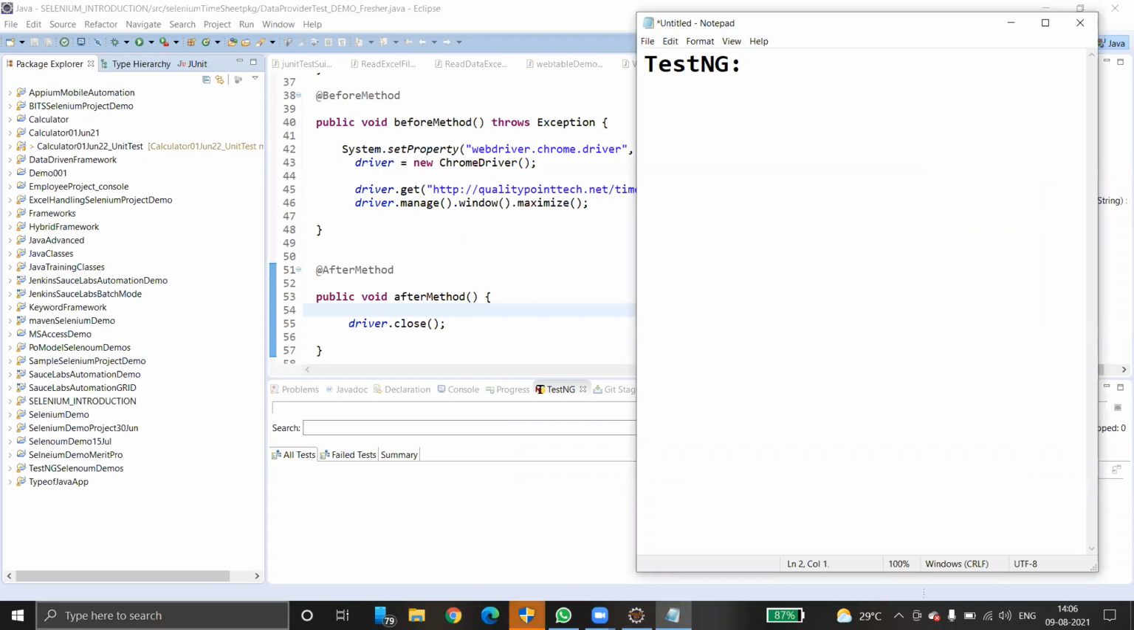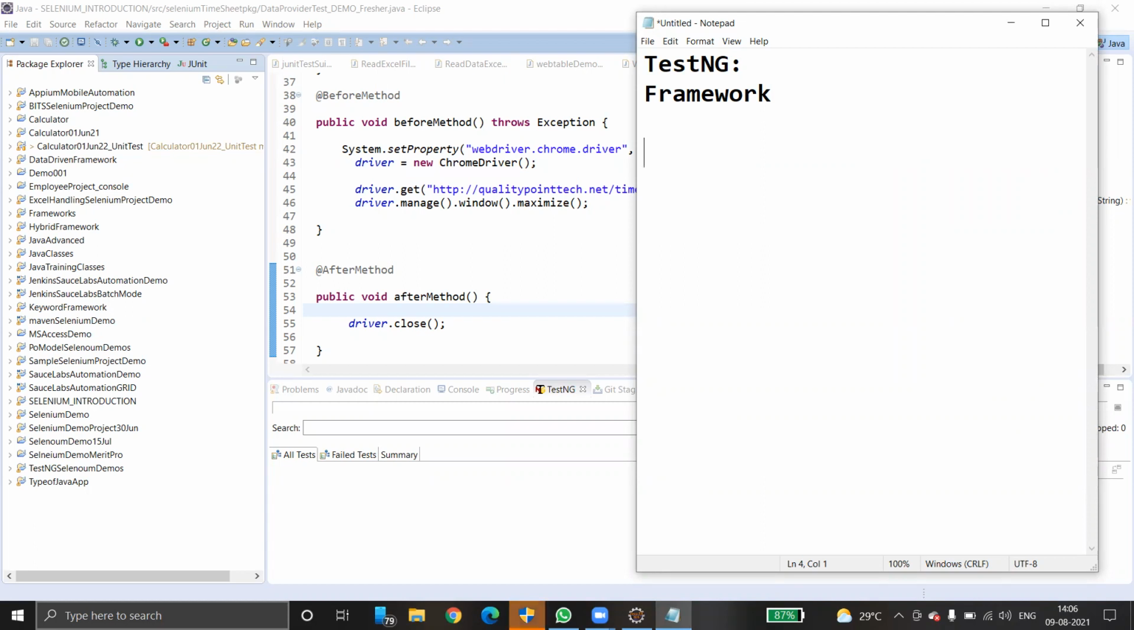What is TestNG? TestNG is a framework. You can say it is a testing next generation framework. So NG stands for next generation.